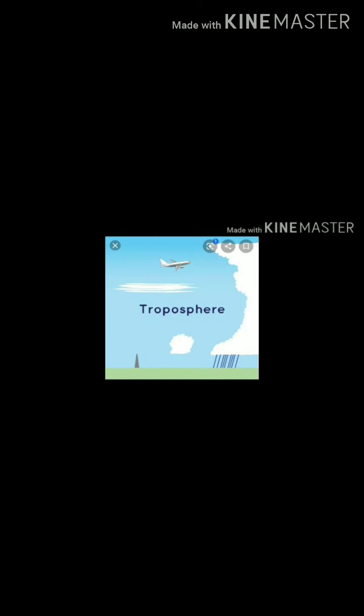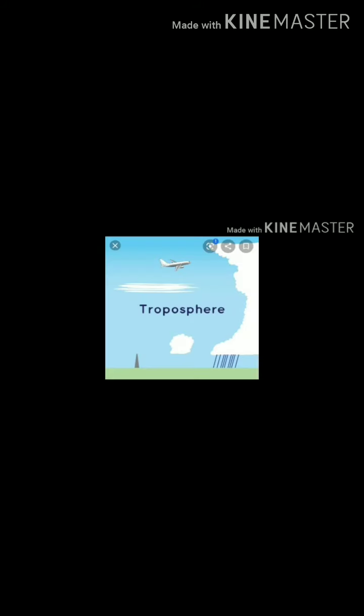Our atmosphere is divided into 5 layers starting from the earth's surface. These are troposphere, stratosphere, mesosphere, thermosphere and exosphere. So, first of all, we would like to know what is troposphere, then stratosphere, then all 5 layers. First, here we go. What is troposphere?